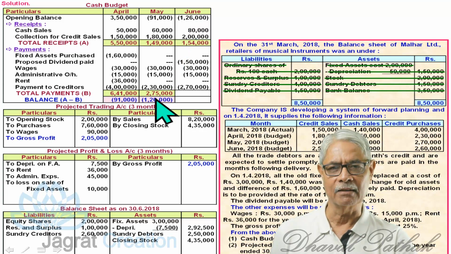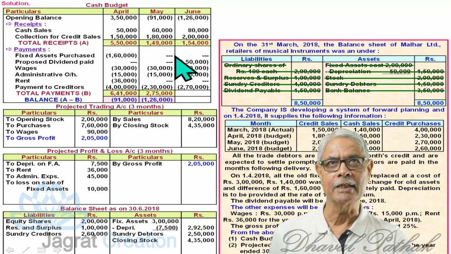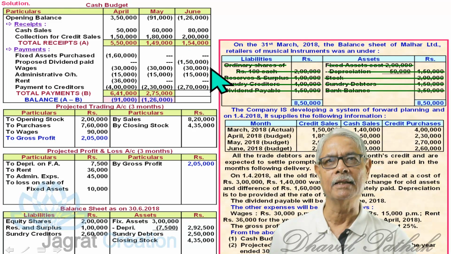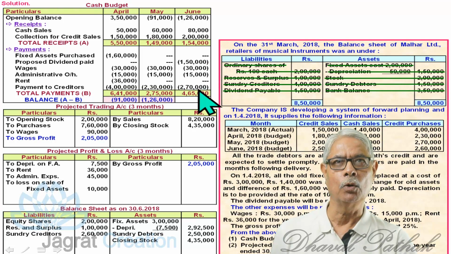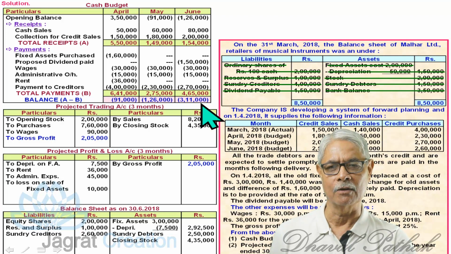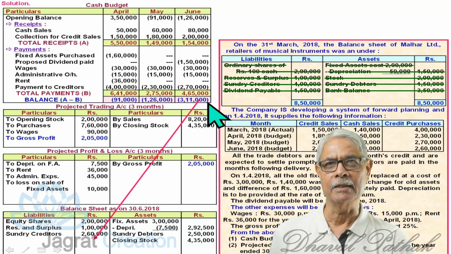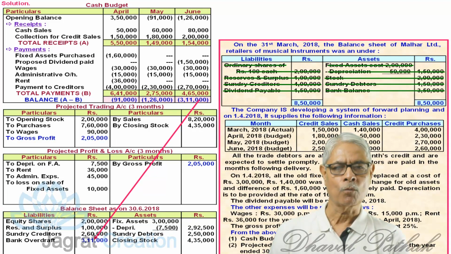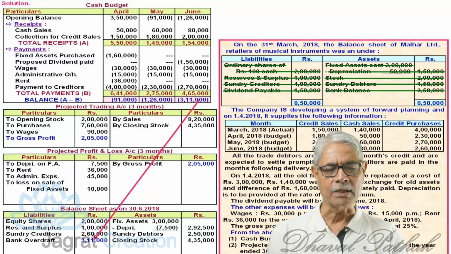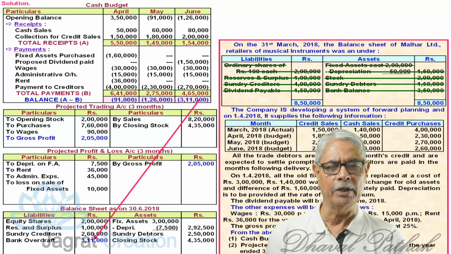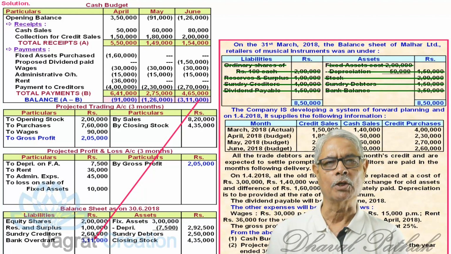Same way, receipts are adjusted against it. So positive balance available is 1,54,000. From that, these payments are to be deducted, that is 4,65,000. So you will get an overdraft balance of 3,11,000 that will appear on the liability side of the balance sheet. And you are required to make arrangement of this much of funds in the next 3 months, and you should start working for that right now so that you may not miss the opportunities of business because of shortage of cash.